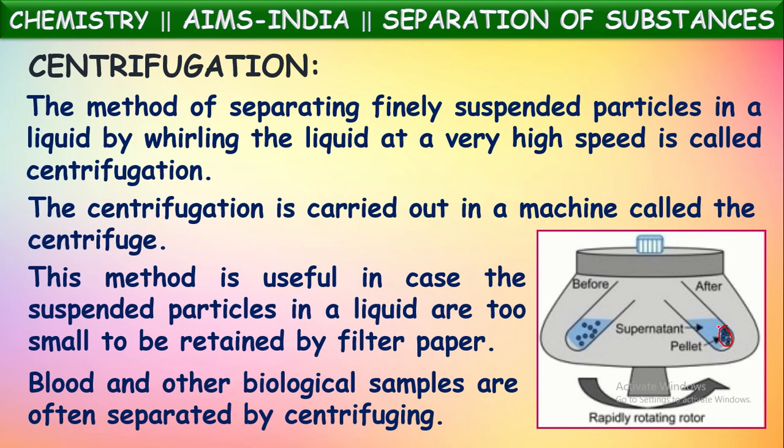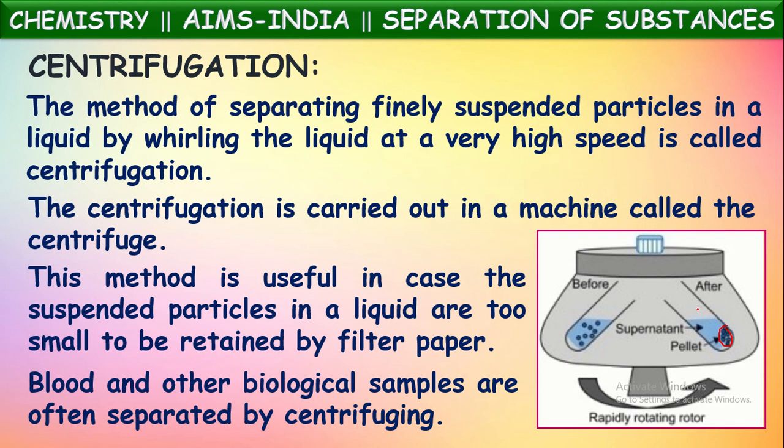Blood and other biological samples and even milk are often separated by using centrifuging. The fat particles present in the milk and the different particles present in the blood will all be separated by using these centrifuges. They take some quantity of milk into these test tubes and keep them in the centrifuge.